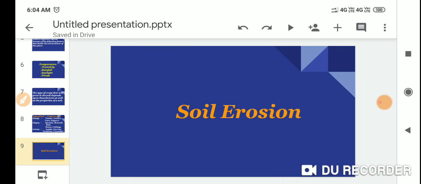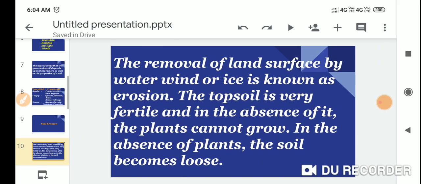Soil erosion. What is the meaning of soil erosion? The removal of land surface by water, wind, or ice is known as erosion.